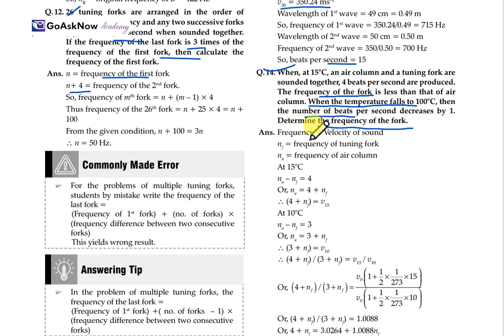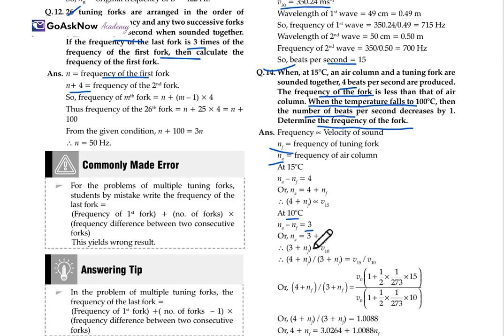So we know that frequency is directly proportional to the velocity of sound. NF is the frequency of the tuning fork, NA is the frequency of the air column. So at 15 degrees Celsius, NA minus NF is equal to 4, according to the given data of this question. So we get 4 plus NF is directly proportional to V15. At 10 degrees, NA minus NF is equal to 3. This is the condition for 15 degrees. Now for 10 degrees, NA minus NF is equal to 3.